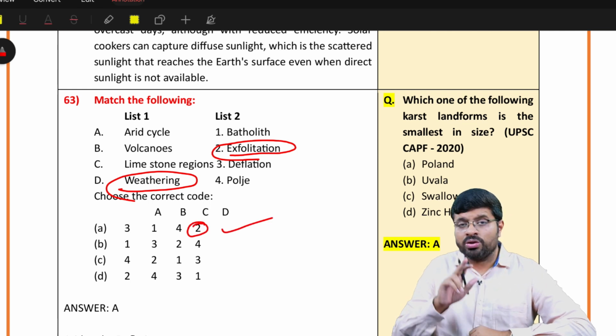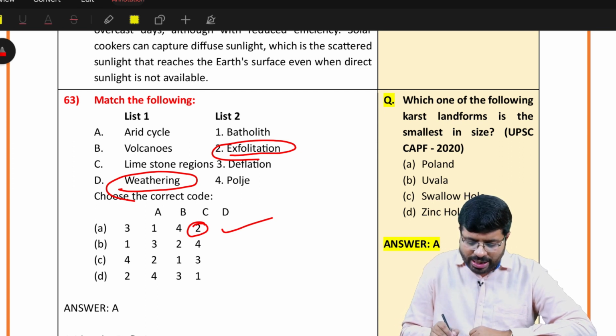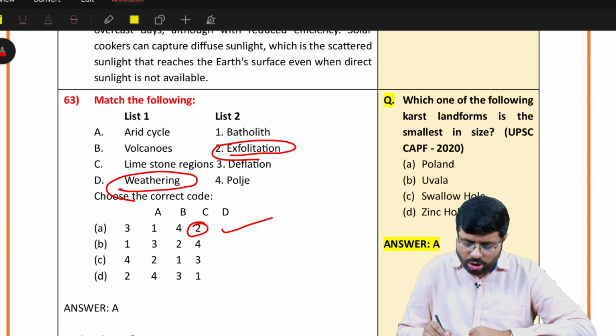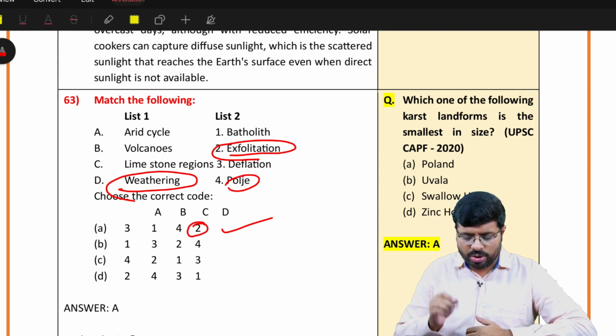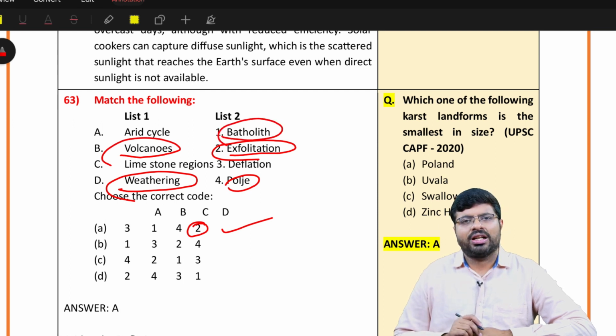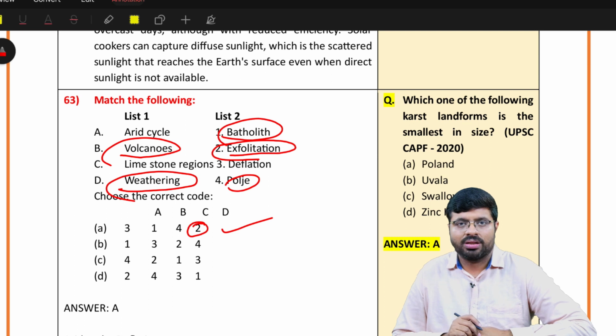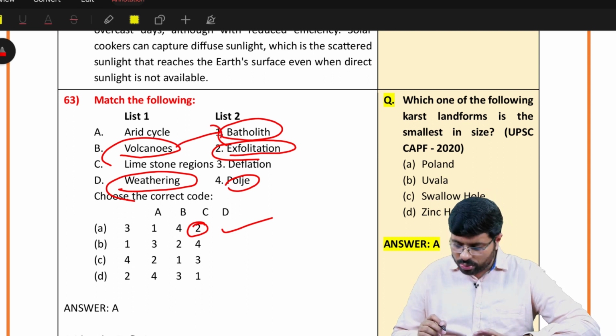See, what you know, I wanted to get the answers from that. I don't care about whether you have said limestone regions, it means polje, which is one kind of a landform of limestone. Whether you know it or not, I don't care. What I care about is what you know. Similarly, volcanoes, you might have known batholith, one kind of a landform of volcanoes, right? That is what I wanted to see here, right?